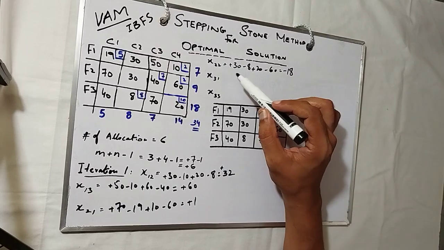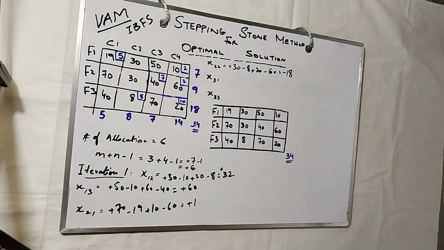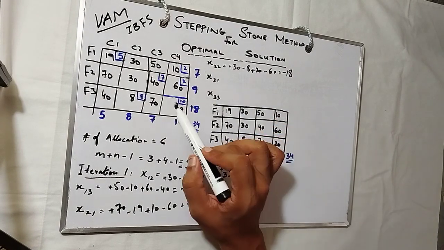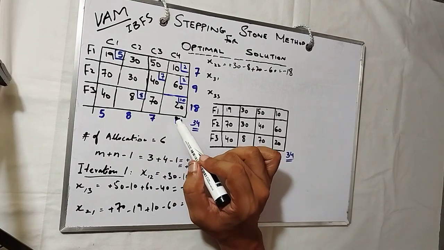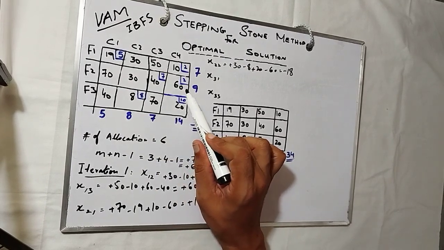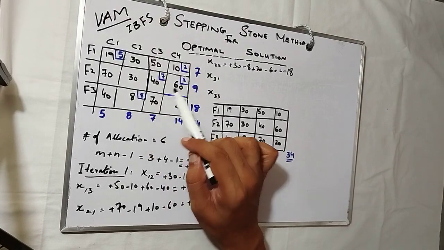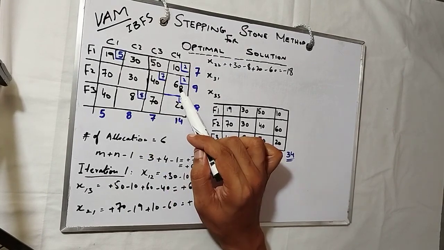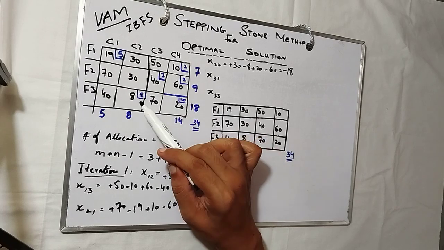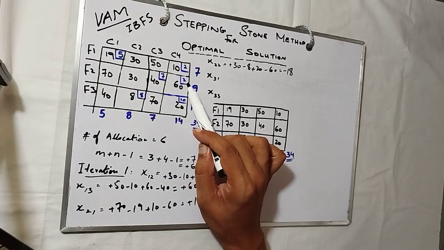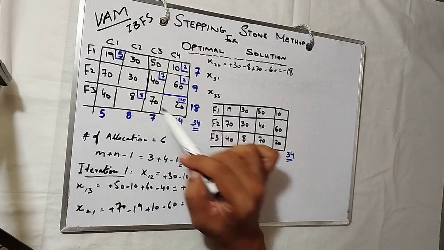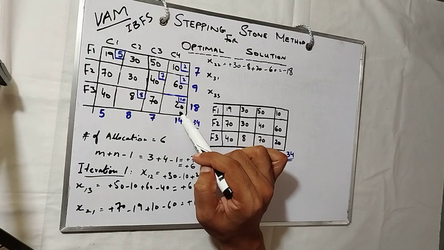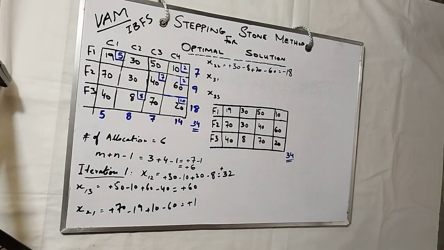So starting from the plus 30, plus 30 is a plus 1, minus 8 is the negative 1, minus 8 is the negative 1, and plus 20 and minus 60 is the negative 1. So in the negative of both 8 and 60, you see which one is the least allocated. So 2 is the least allocated. So we will subtract 2 from here and from here and add 2 here and here. So what will it be? The allocation would be changed.